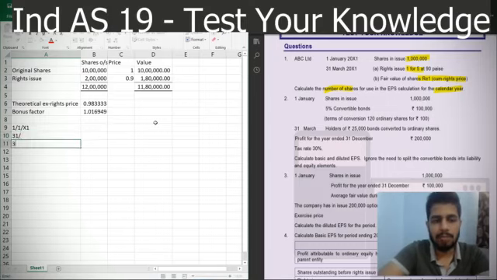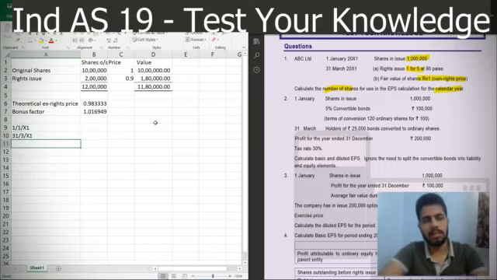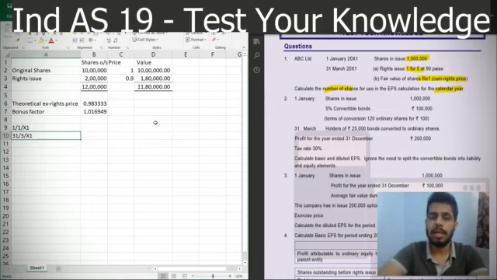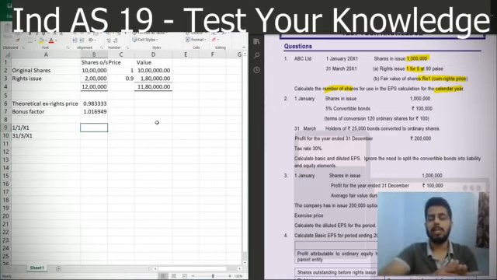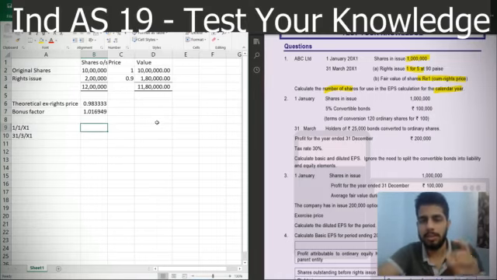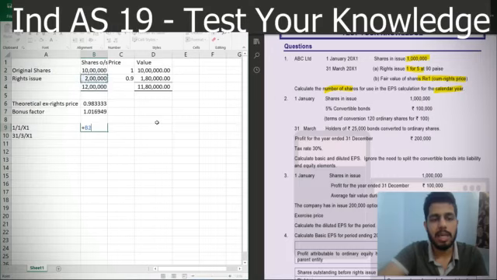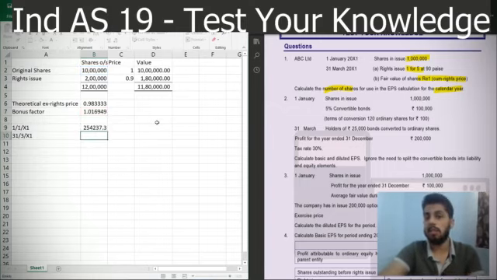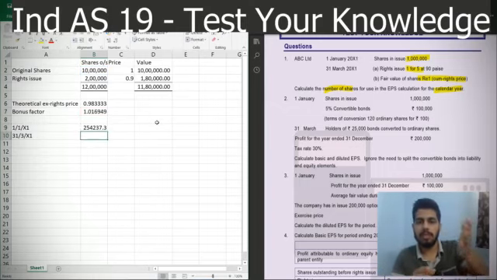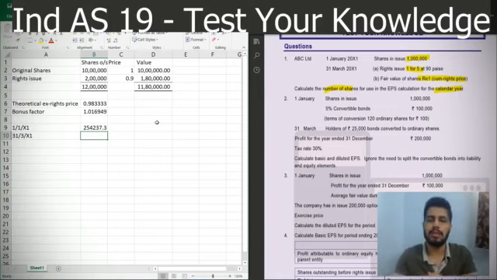So the answer will have two parts. First is the 1st January shares, and second is the 31st March rights shares. For the 1st January shares, we'll have to do a retrospective restatement because the issuance was on 31st March. So for the 3 months of intervening period, we'll have to make a retrospective restatement. That is, the 10 lakh shares will have to be restated by multiplying the bonus factors, and for only 3 months rather than all of the 12 months, because from 1st January to 31st March these shares were outstanding.